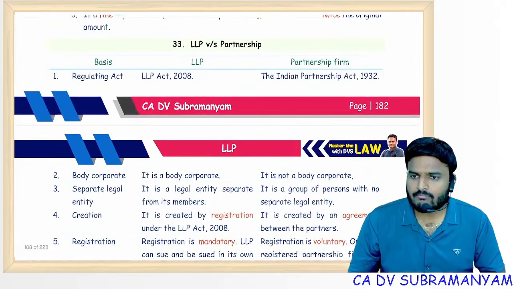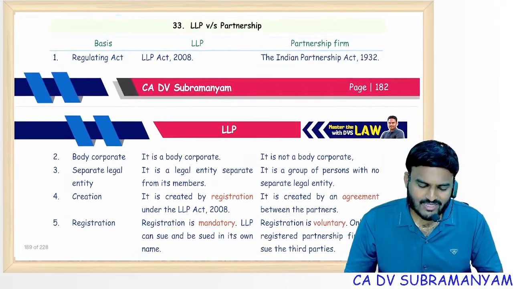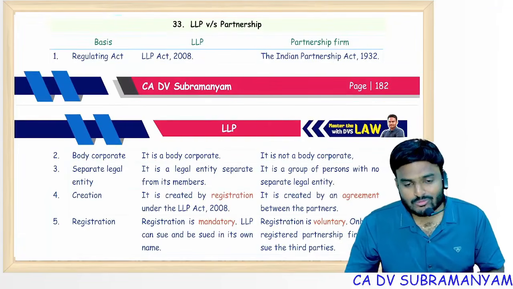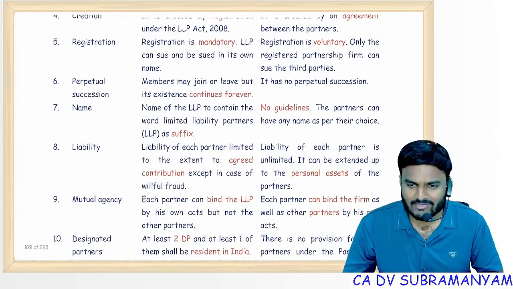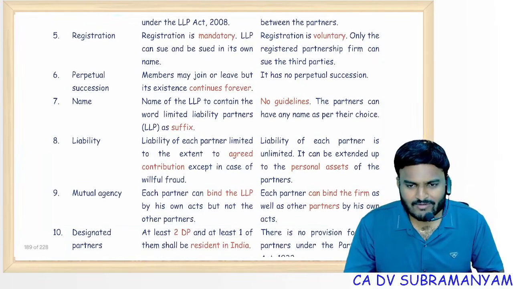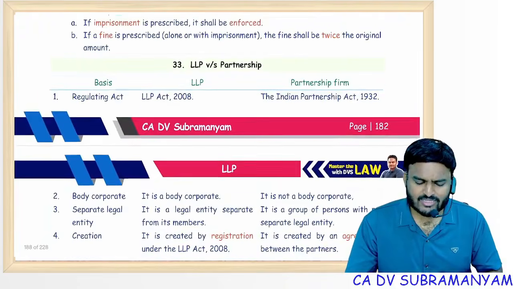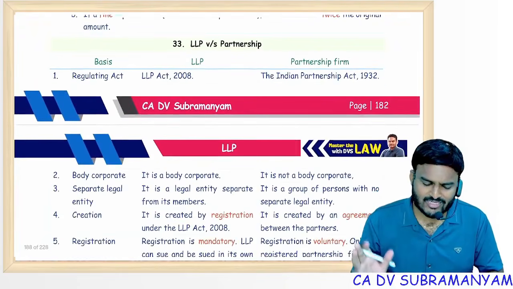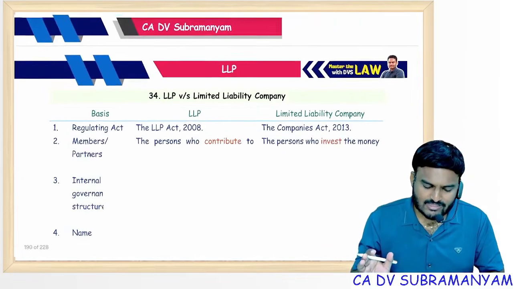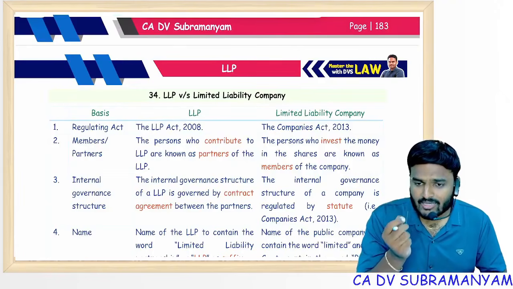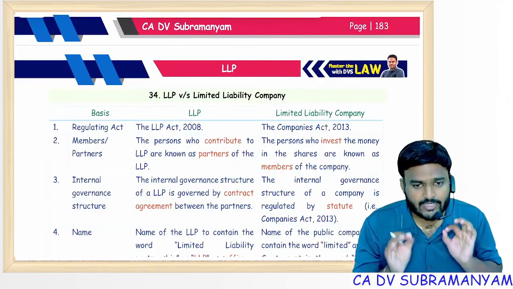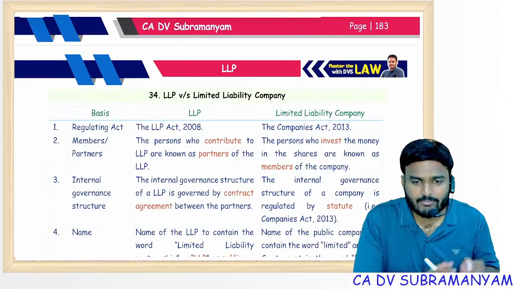In the May 25 attempt, in the marathon I told you to go through the differences also: LLP versus partnership, LLP versus limited liability company. In that attempt, that question came for 5 marks. So just give it one time reading. Simple concepts only. Don't ignore them. One doubt students are having: is this the updated version? Updated version only. Recent RTP amendments are also covered.